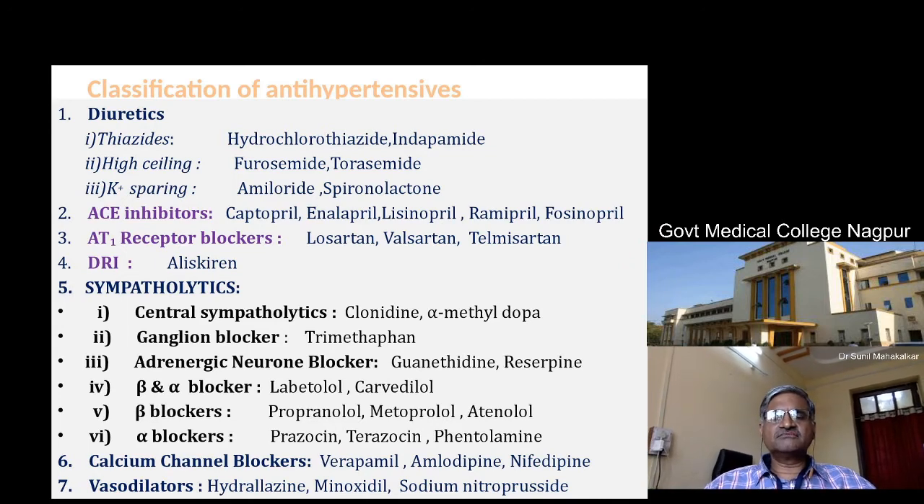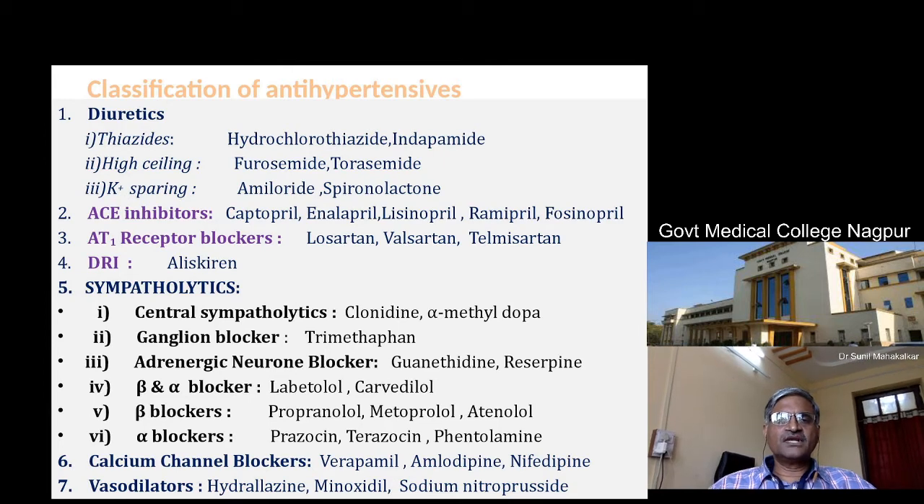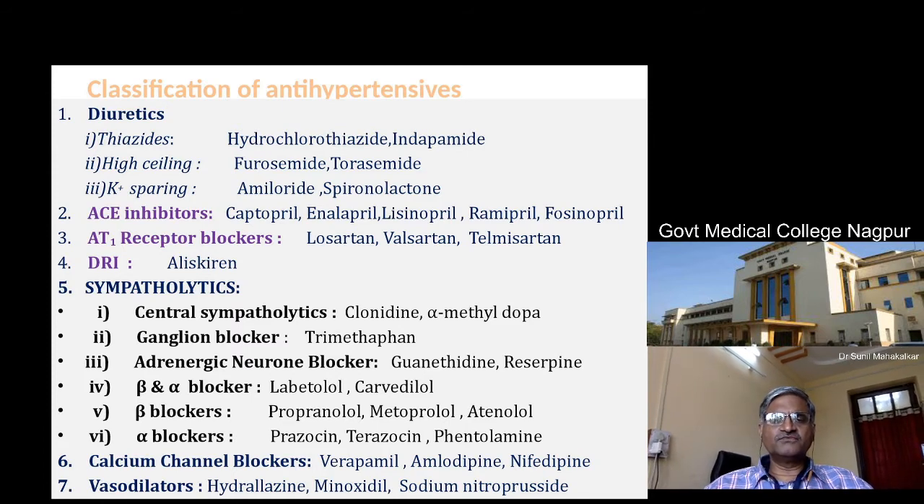Then AT1 receptor blockers, that is the angiotensin receptor blockers. So even if angiotensin 2 is formed in the body, it will act on the receptors. So if we block the receptors, they will be preventing the blood pressure, hypertension. So that is losartan, valsartan, these are the AT1 receptor blockers. Then there is DRI, that is direct renin inhibitors. Although they are not much popular, we have to remember them. It is aliskiren, that is DRI.